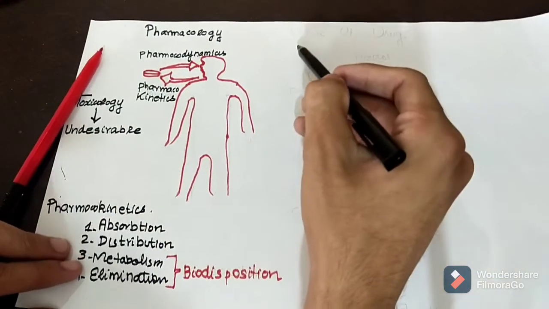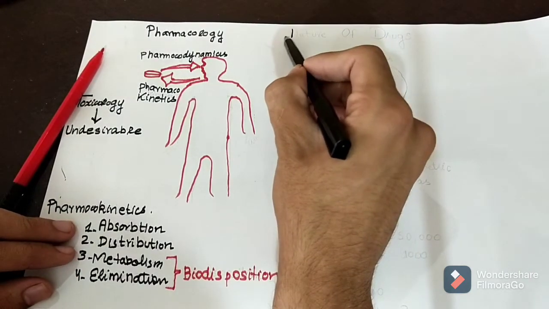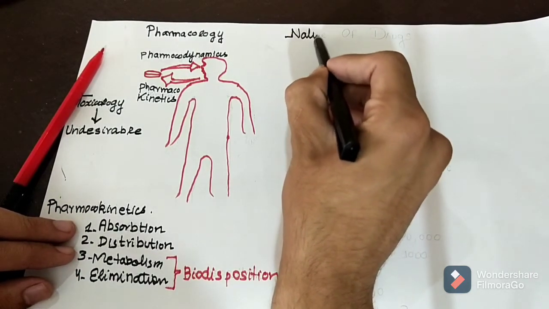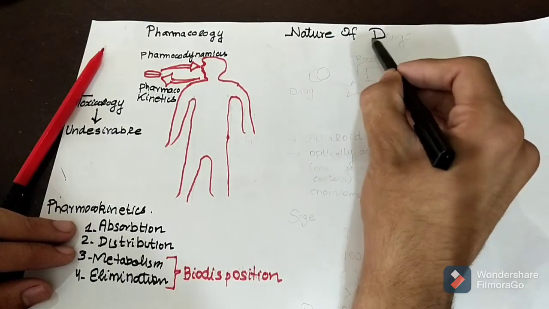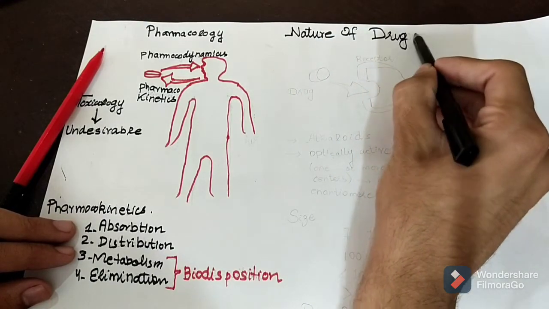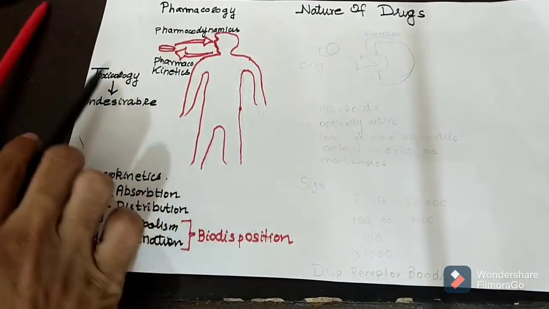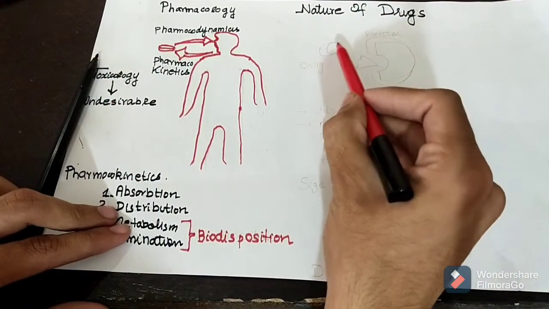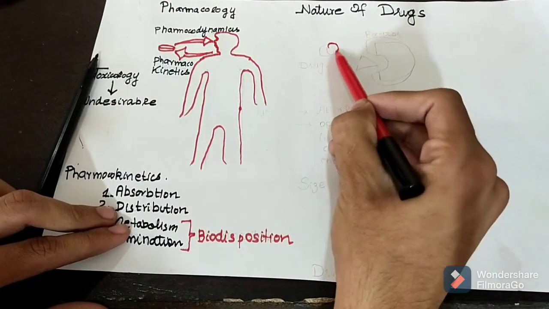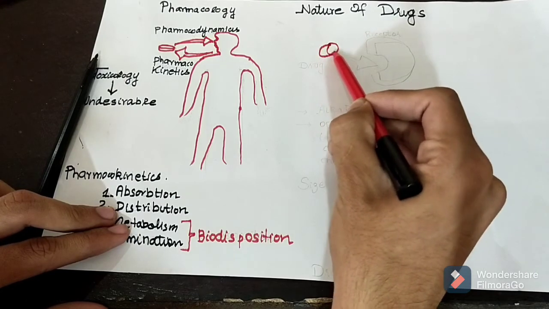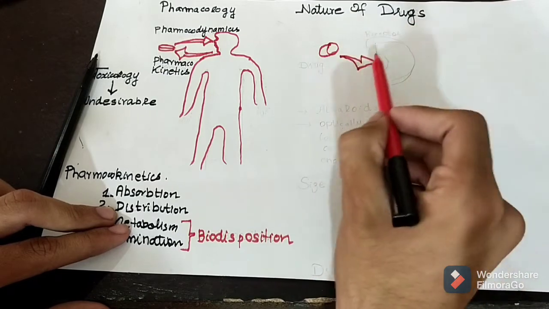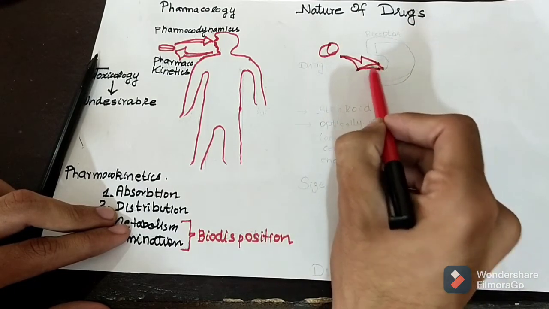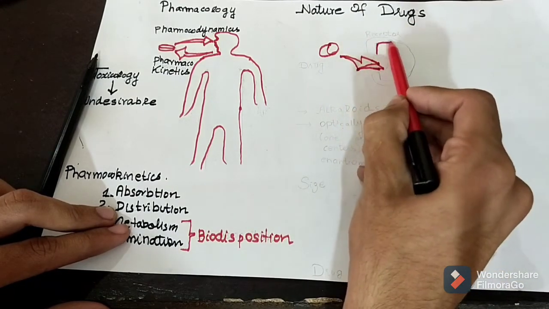Now we are going to discuss about the nature of a drug. Before discussing the nature of a drug, we should have a clear concept about what is a drug, what is a drug receptor. A drug is a substance that act on biologic system at the chemical or molecular level and alter their function. A drug is a substance that act at a molecular level and alter the function.